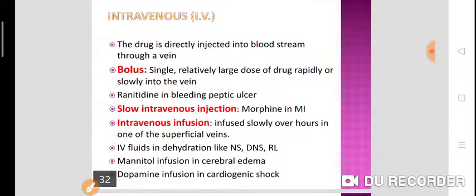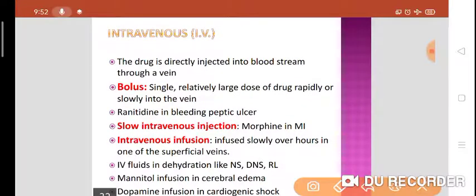Then intravenous route of drug administration. The drug is directly injected into the bloodstream through a vein. That's why bioavailability is 100%. There are three types of intravenous injections. First is the bolus, second is the slow intravenous injection, and third is the intravenous infusion. What is meant by bolus? A single relatively large dose of drug is given rapidly or slowly into the vein. That is called a bolus.